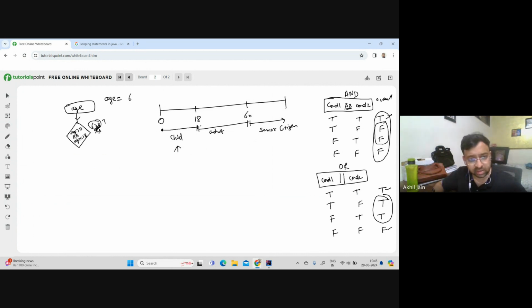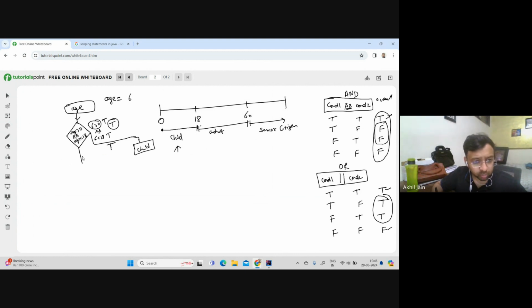So what we are saying is if 6 is greater than 0, which turned out to be true, && 6 is less than 18. Both conditions are true. So overall everything returns true, right? And let's say our decision tree is like this. So we have this, right? Let's say this is the true path. If it returns true, then it will print what? It will print, let's say, child. Okay. It will print child, and then let's say it will end.